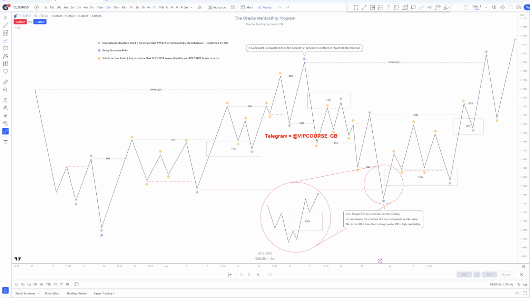Okay, that sweeps a structural liquidity. Okay, what is liquidity? It is one of three things. It is either equals, like equal highs or equal lows, for example, in this case, or it is a breakup followed by a breakdown. Okay, so it is a break of structure up followed by a breakdown.